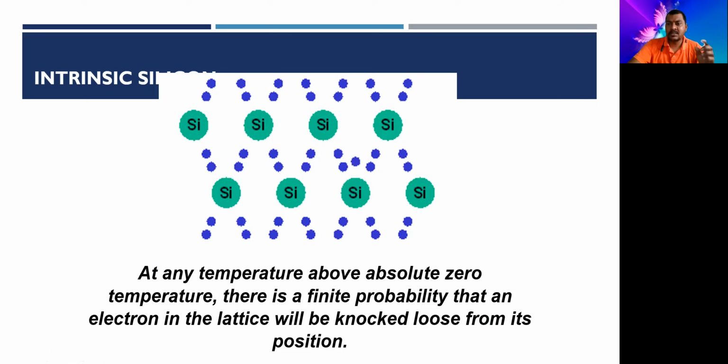Therefore it is called a semiconductor, and it behaves as a conductor above absolute zero temperature. So some of the electrons become free from the covalent bond and jump into the conduction band, and then take part in conduction. So these are the free electrons over there, and these are the holes.